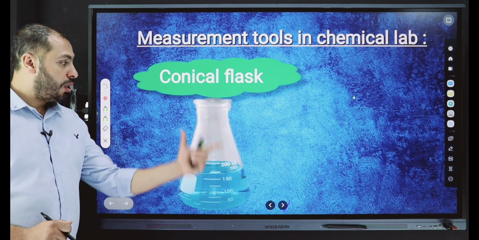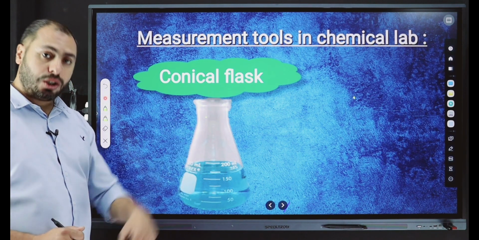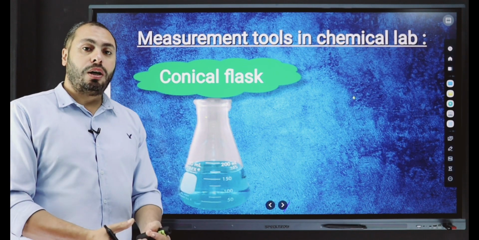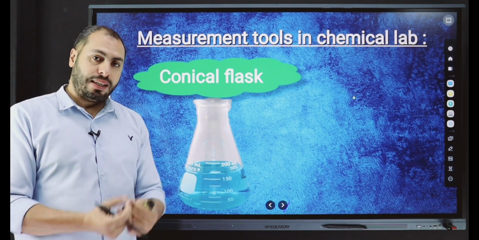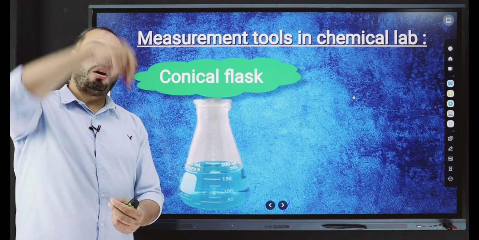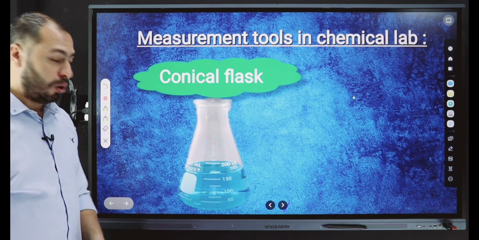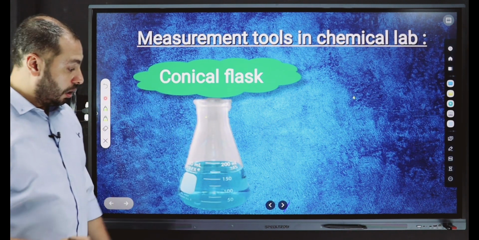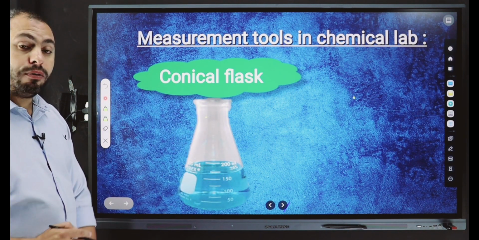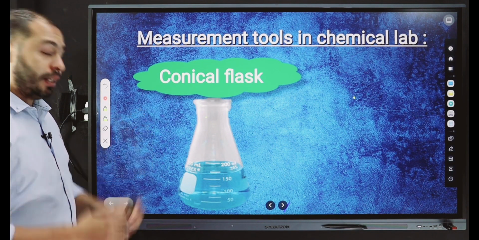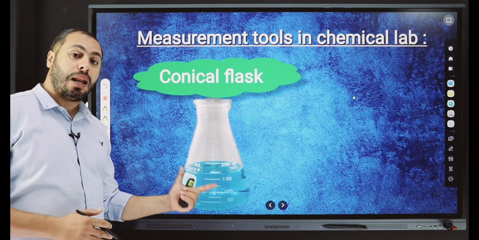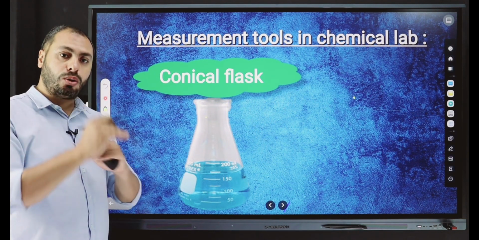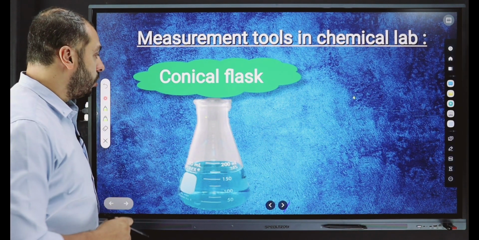Conical flask. This conical flask is used in the titration process, also with the burette, to receive or deliver the drops of the liquid during the titration process. It contains a certain quantity of measurement, and it contains a certain liquid or solution according to the neutralization reaction.